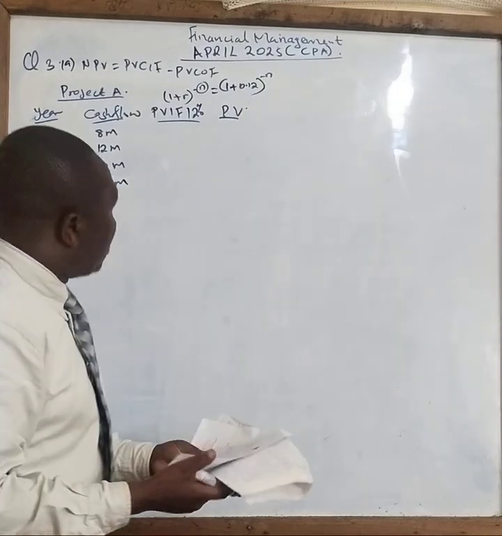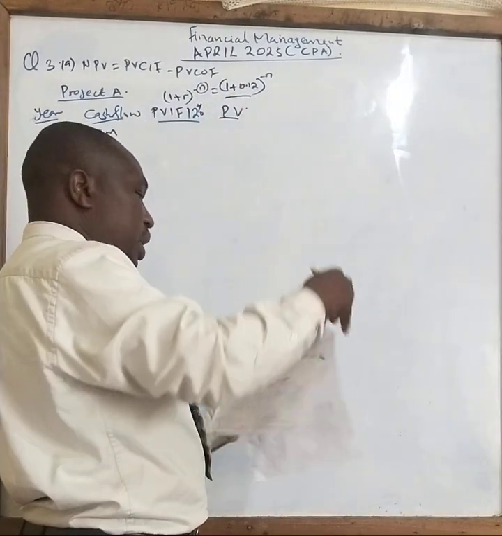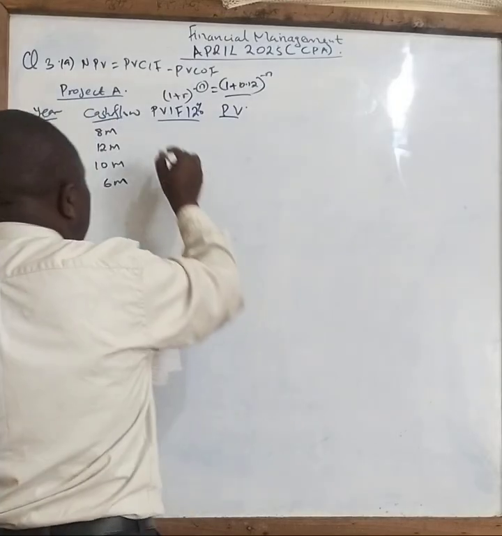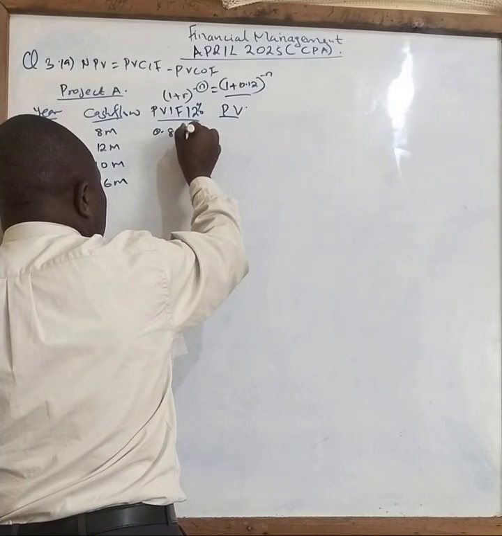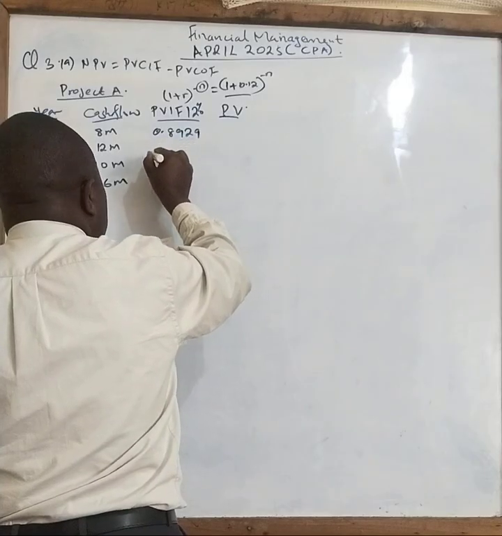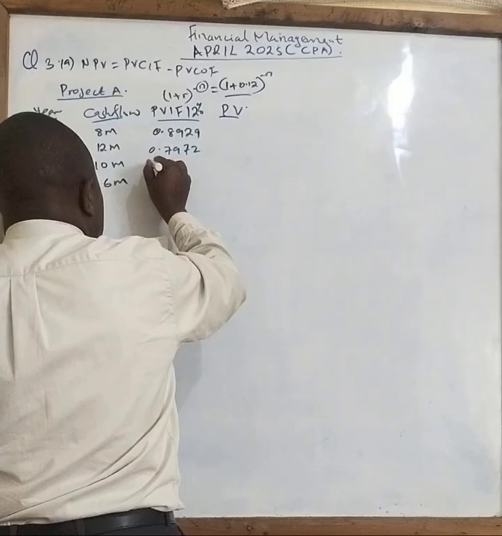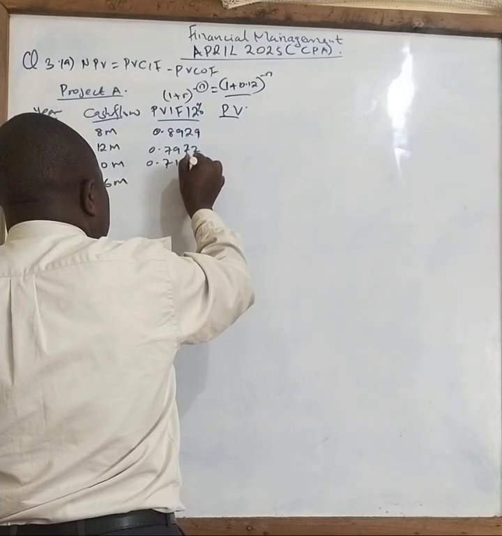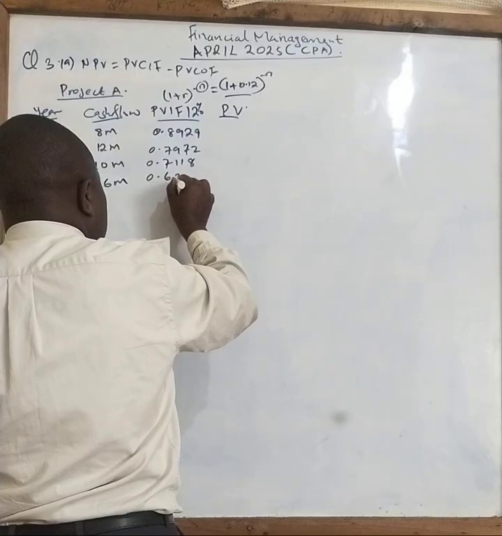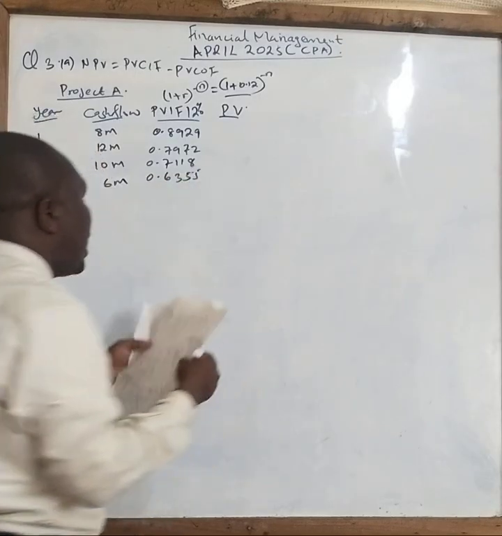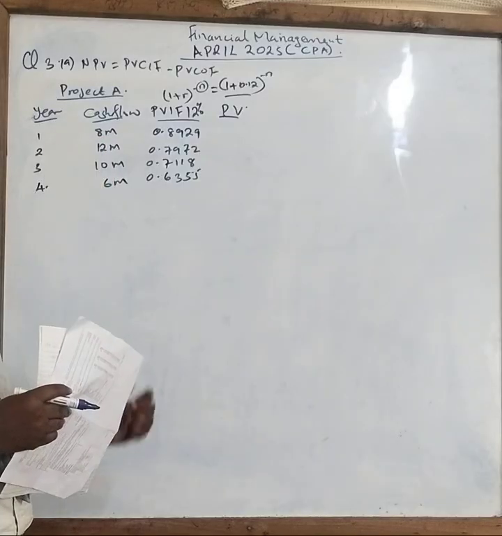Now, when you press your calculator very well using this formula, the answers you get are as follows. This one you will get as 0.8929, 0.7972, 0.7118, then 0.6355. So I now have the discounting rates that I will need to use to calculate this.